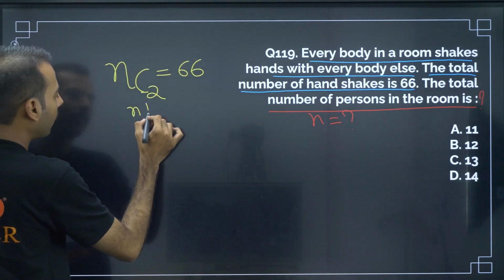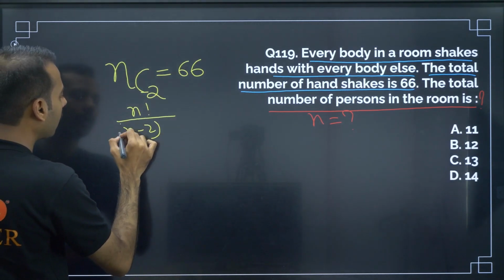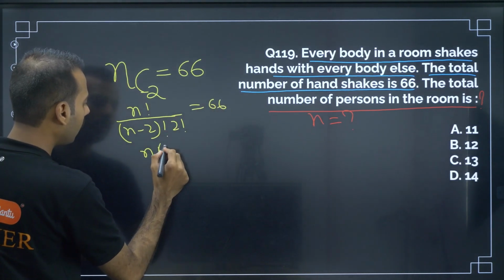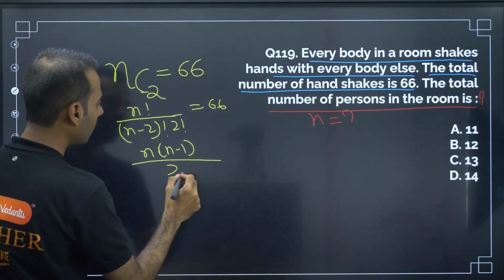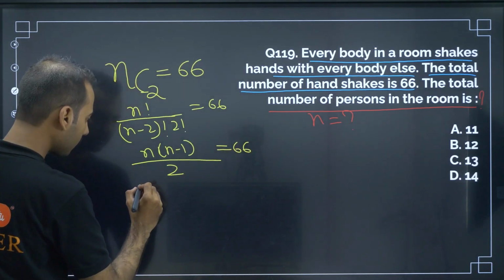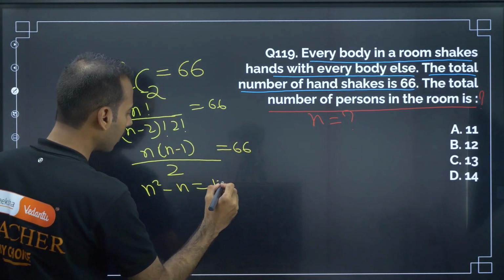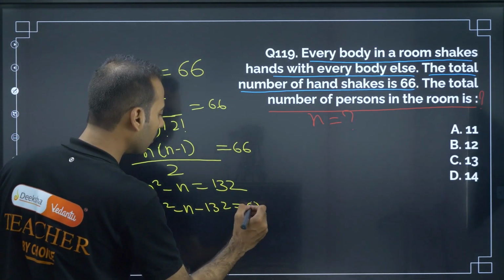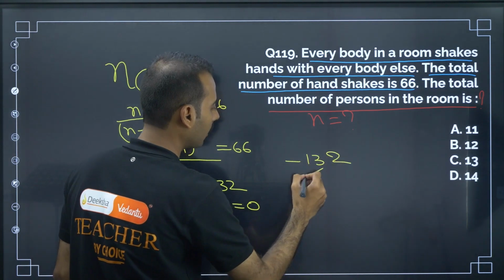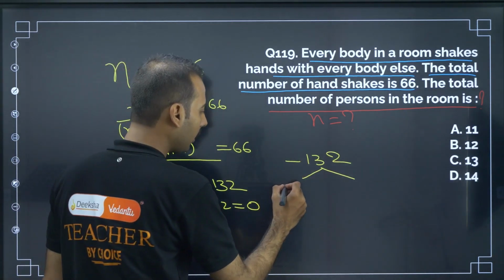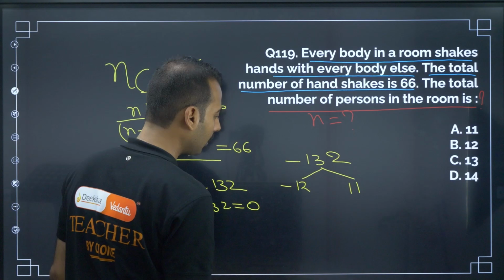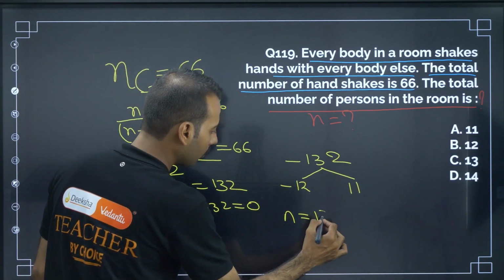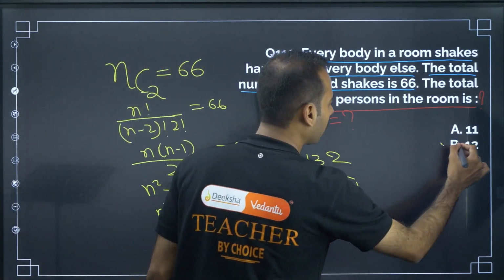So for this, nC2 can be written as n factorial by n minus 2 factorial into 2 factorial is equal to 66. So n into n minus 1 by 2 is equal to 66. N square minus n is equal to 132. So n square minus n minus 132 equal to 0. If you split 132, this will be negative 12 and positive 11, and also the sum should be minus 1. So n is equal to 12. So the number of persons is 12.